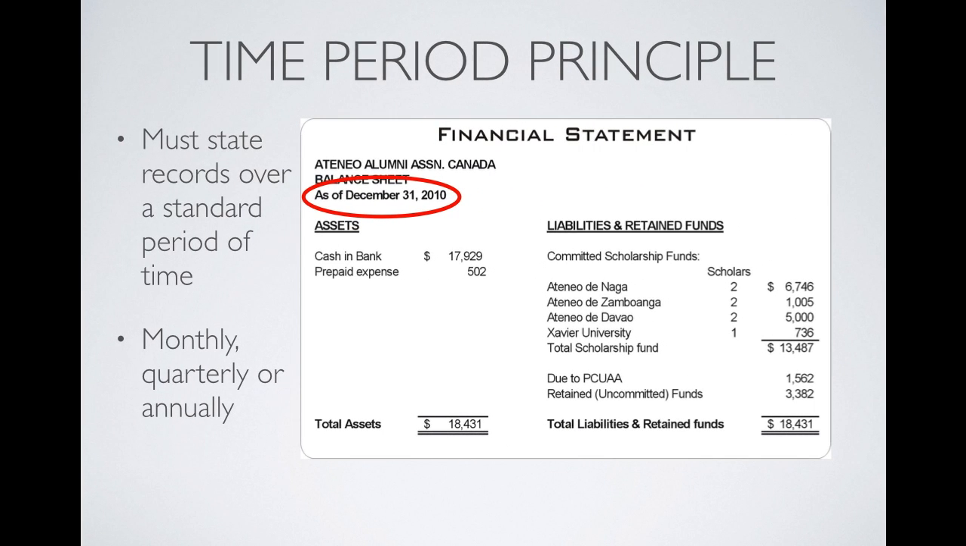Time period principle. The time period principle is the concept that a business should report the financial results of its activities over a standard period of time, which is usually monthly, quarterly, or annually. Once the time period is decided, it must be included in the header of a financial statement.